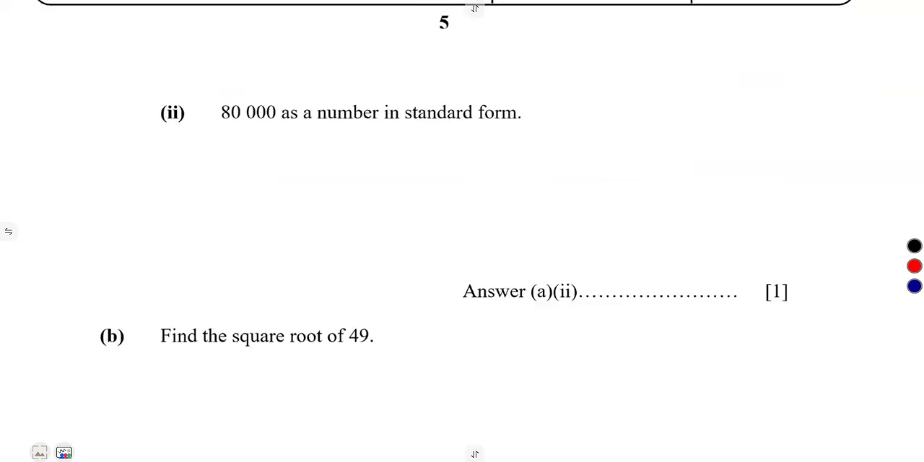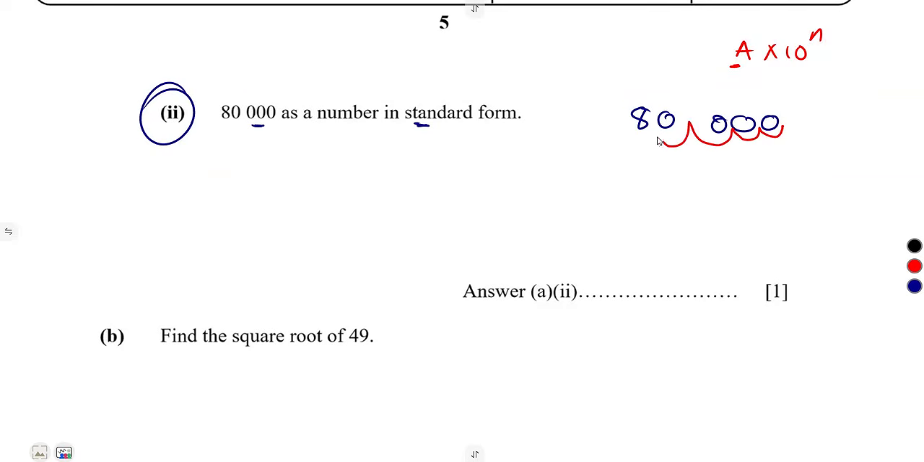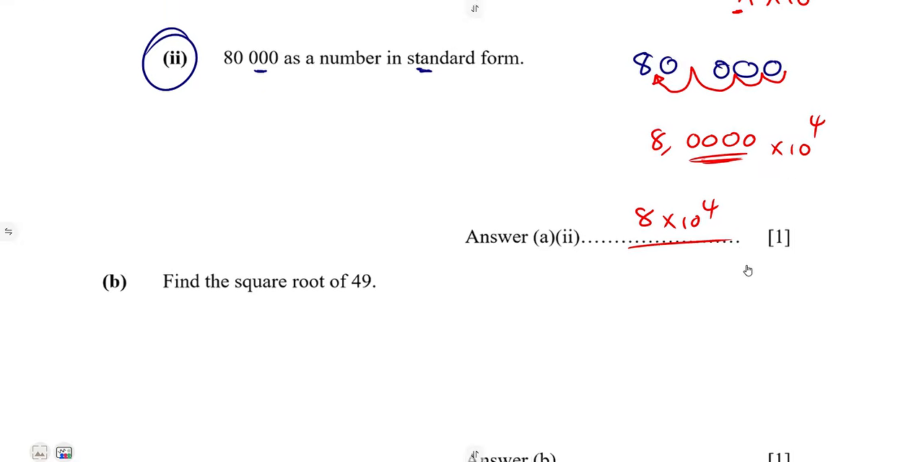All right, let us consider another part, which is item 2. 80,000 as a number in standard form. So we have 80,000. Just move the comma until the number A is in between 1 and 10. So that's 1, 2, 3, 4. We've got 8, comma, 0, 0, 0, like that. These zeros after the comma are not important, remember that. How many commas did you move? 1, 2, 3, 4, so the exponent is 4. So that's 8 times 10 to the exponent of 4. The zeros after the comma are not important.